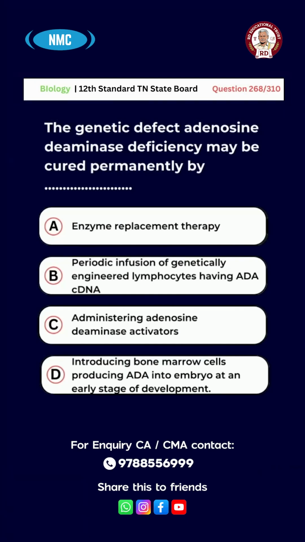The right answer for this question is option D. Introducing bone marrow cells producing ADA into embryo at an early stage of development.